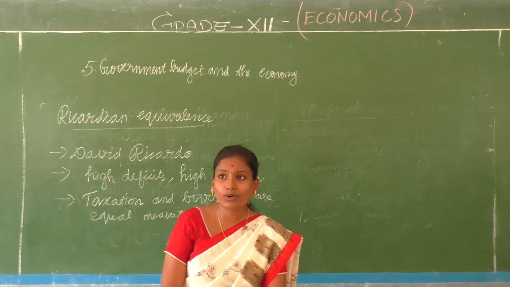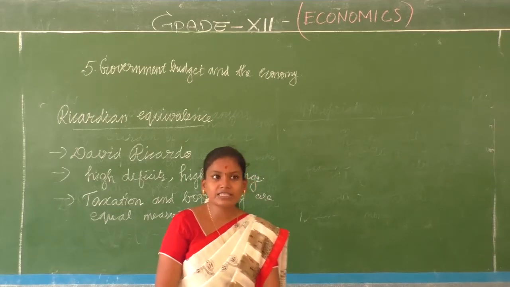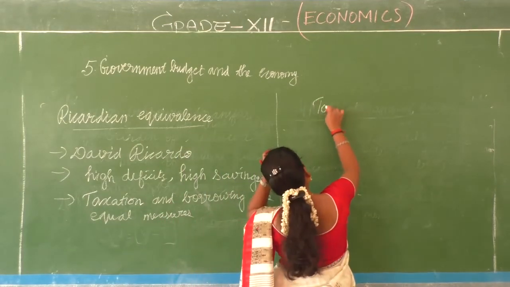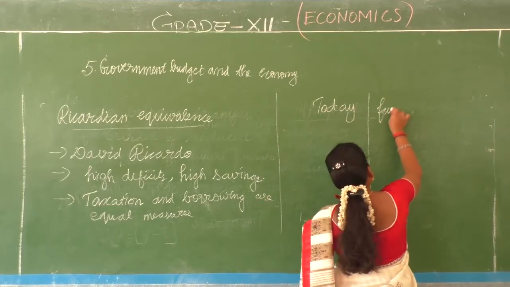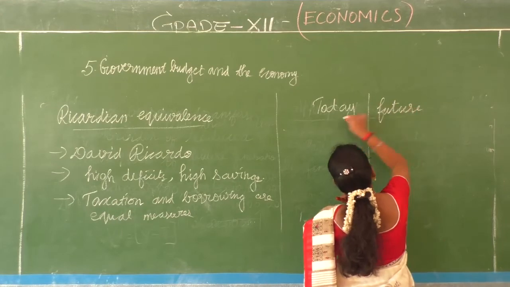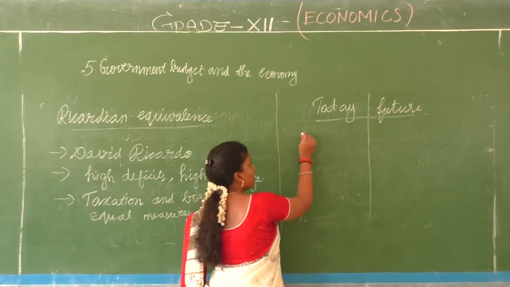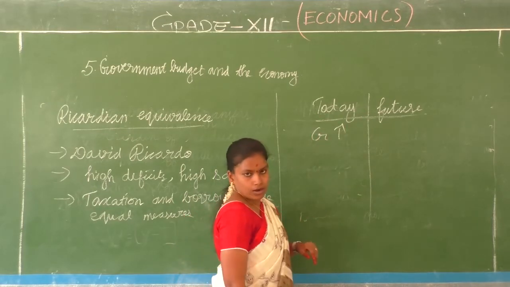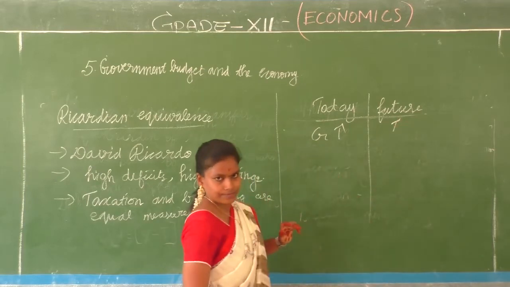So what is he arguing? He says that when government spends more today, we have two conditions: today and future. The first case is the government expenditure is more, and in future it will be collected through taxes.